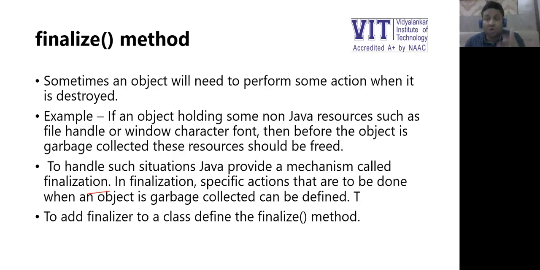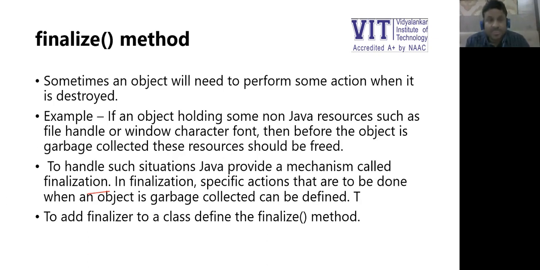Now, in Java, we do not have support for a destructor function. Here we have the finalize method. So what does the finalize method contain? If your object is supposed to be destroyed, the user wants certain actions to be performed when the object is destroyed. Let's say an object is holding a database, then before the object is deleted, the connection with the database should be removed and the database should be saved. Suppose these are two steps that we want to perform. We can specify the code for these actions in the finalize method.